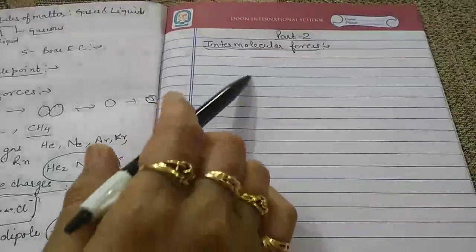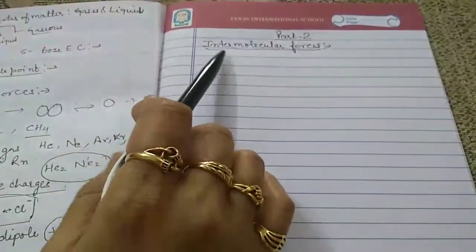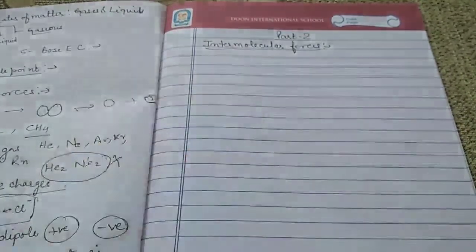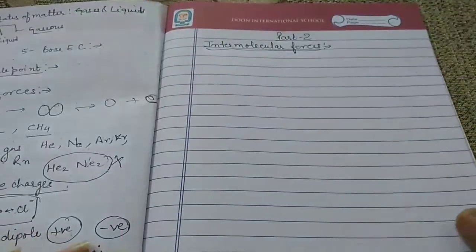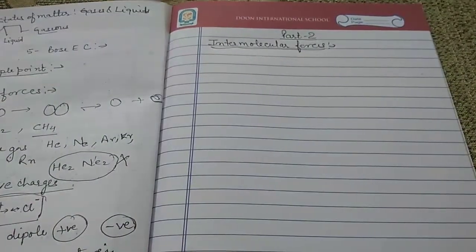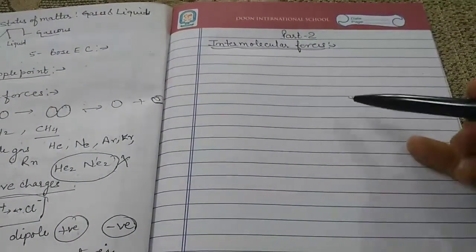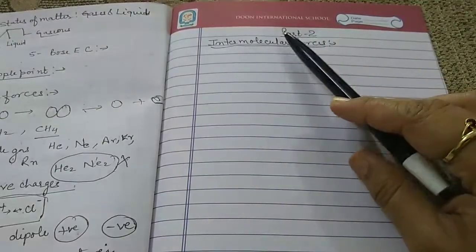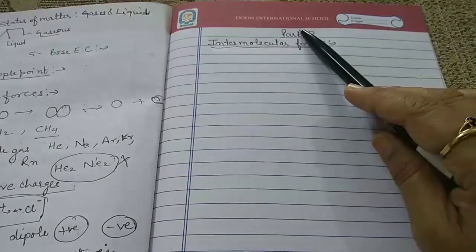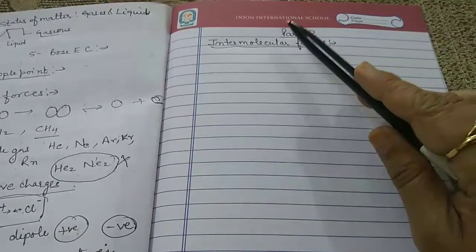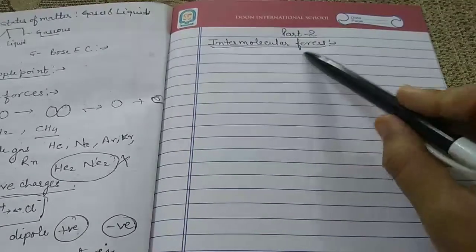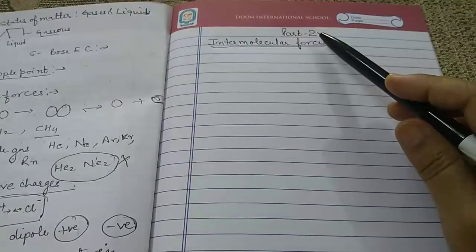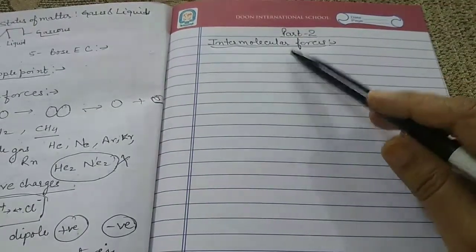Good morning, everyone. The part 2 of the chapter states of matter is the intermolecular forces. We have already started the topic intermolecular forces. Now take a revision: the intermolecular forces are the forces of attraction and repulsion between the interacting particles. Here the meaning of the interacting particle is the atom or the molecule. This we have already discussed.